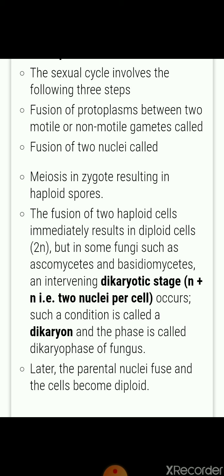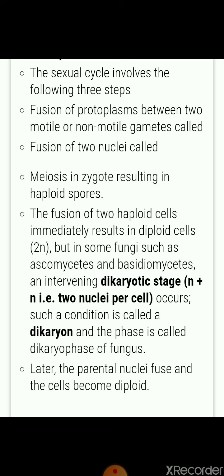Now see, whenever the fungi undergo sexual reproduction, these are the steps of the sexual cycle. Fusion of protoplasm between two motile or non-motile gametes. So first, fusion takes place between two strands of hyphae.